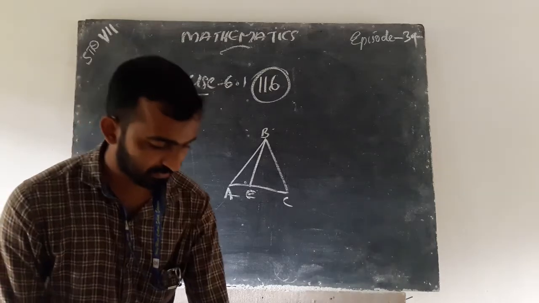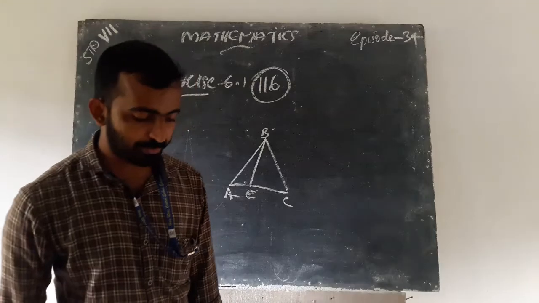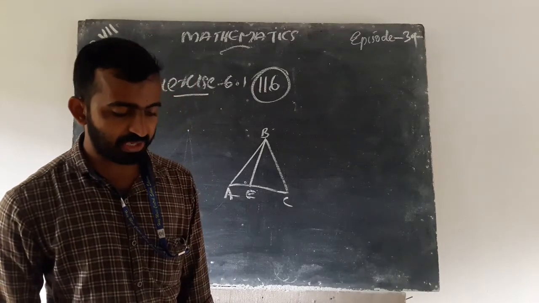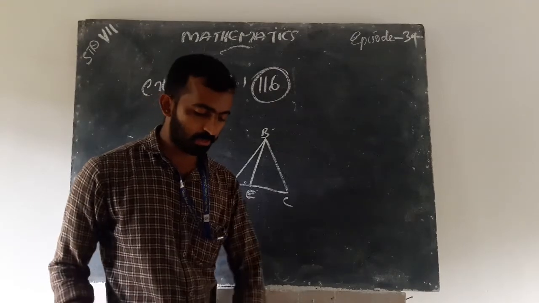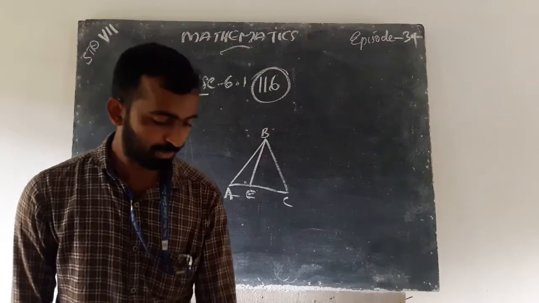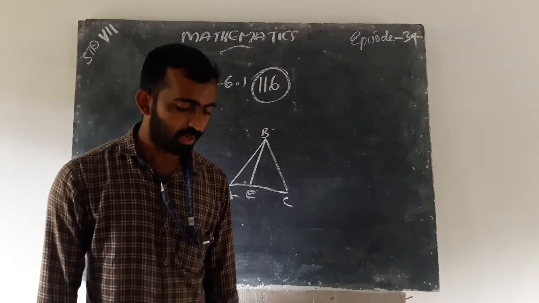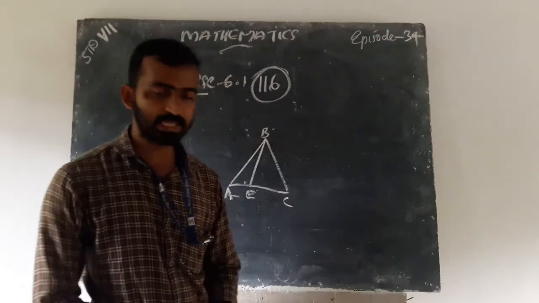Second part, B part: in triangle PQR, PQ and PR are altitudes of the triangle.